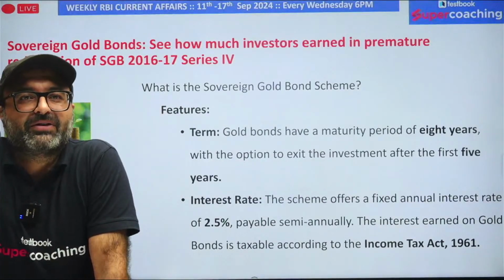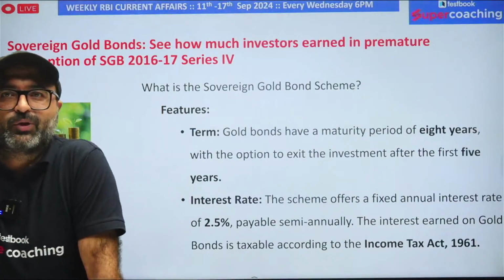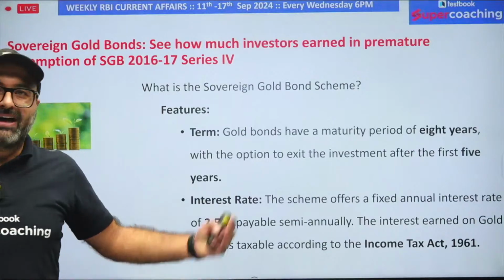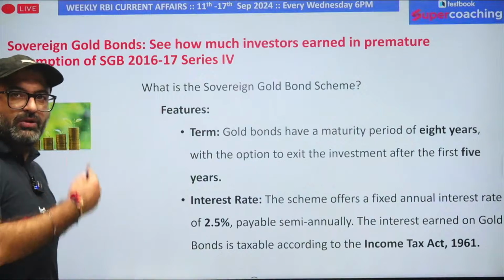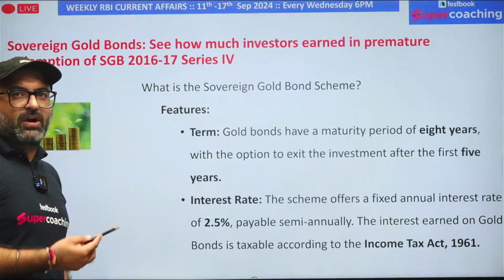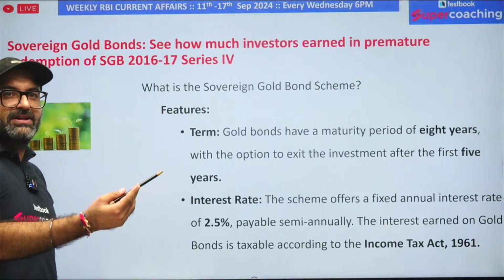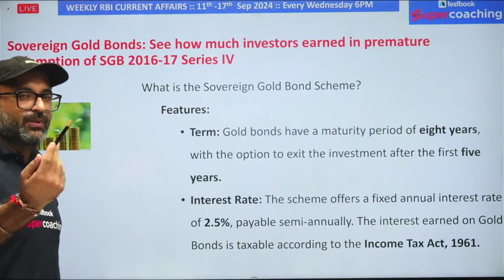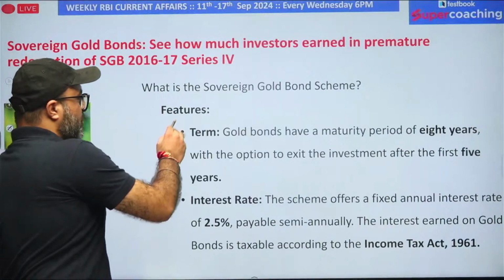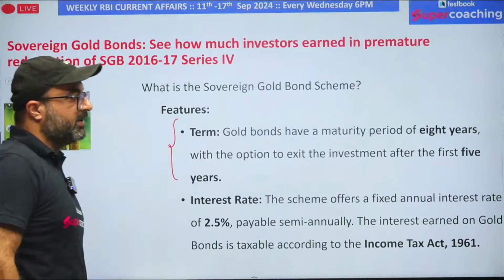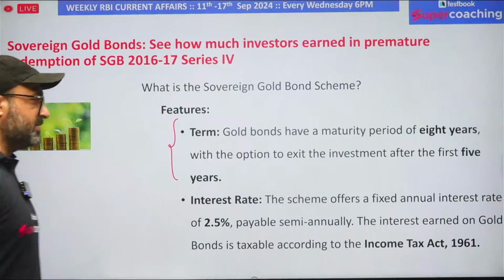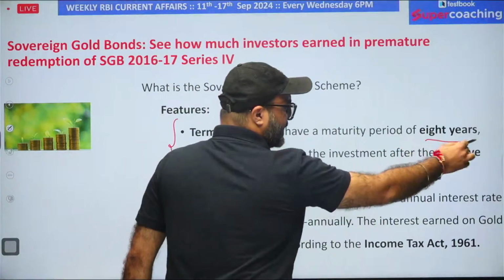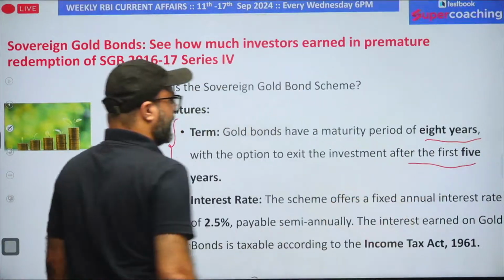See, I can come up with the news directly. I could have told you the news directly, but rather than covering the news directly, if I give you the context as well as the concept of the term which we are going to discuss, that will help you to answer the other questions as well. So if someone asks you what is the term of government sovereign gold bonds, then the answer is that the term of gold bonds is 8 years, but you are allowed to exit.